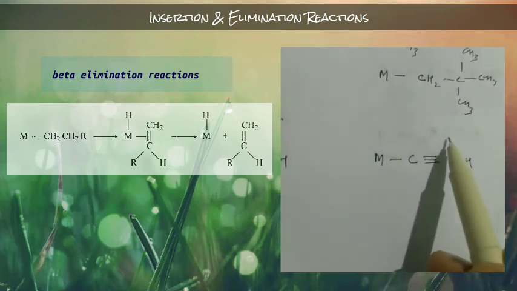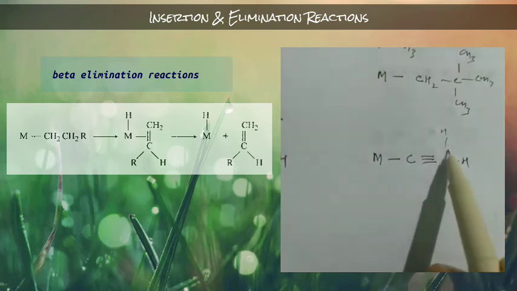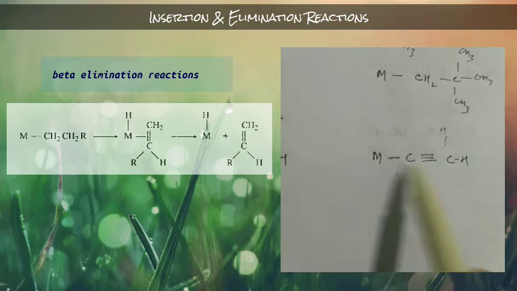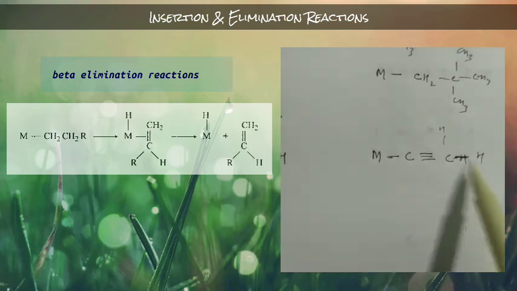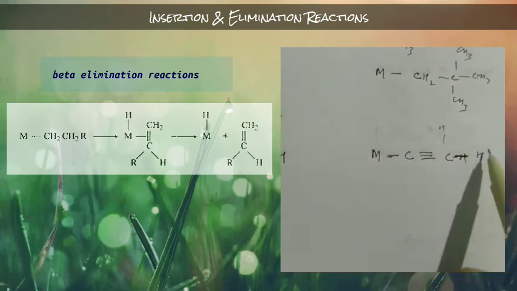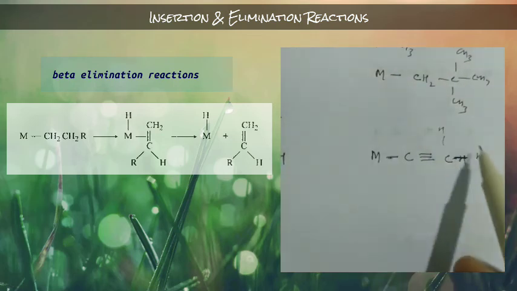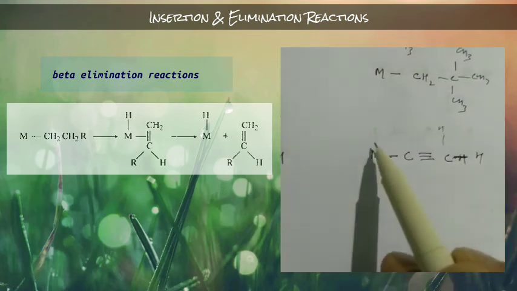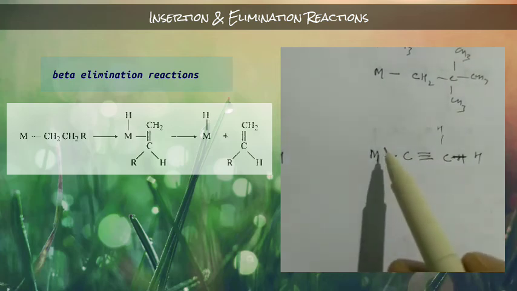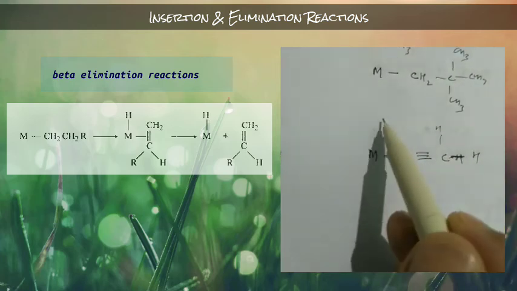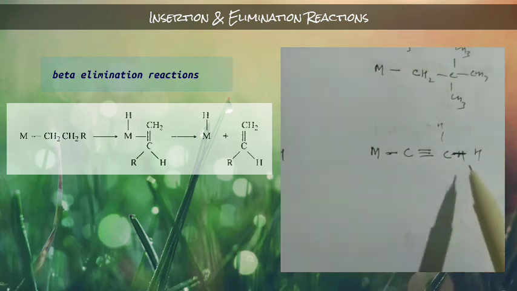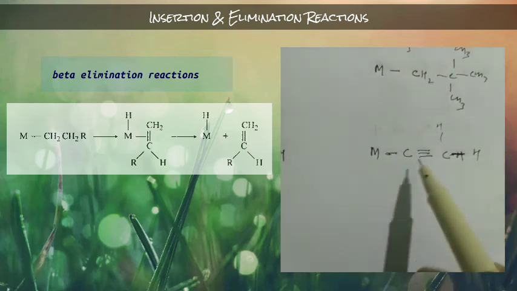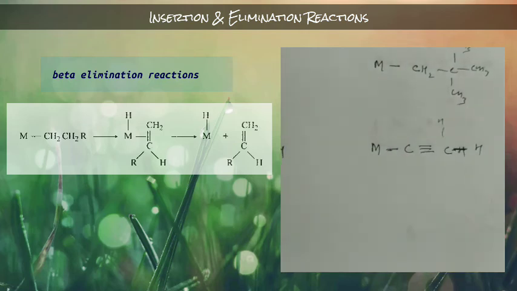It is similar to a trans position, so it will be very difficult for this hydrogen to come from here to here. That means this hydrogen cannot migrate to form a bond with this metal. It is very far from the metal, so it will not exhibit beta elimination.